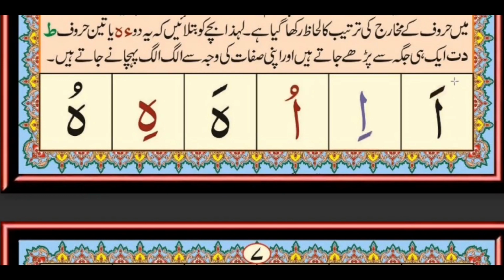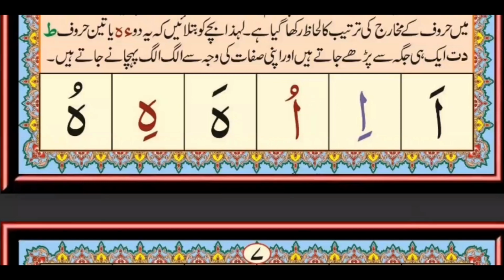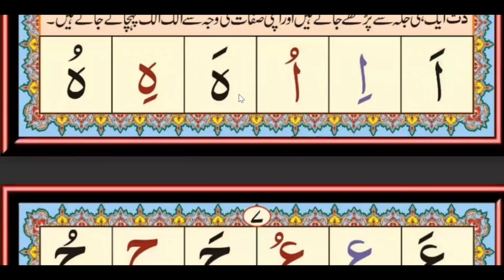So read with me. Hamza Zabar A, Hamza Zair E, Hamza Pesh U. So it will be A E U. And the next letter is Ha. Ha Zabar Ha, Ha Zair Hi, Ha Pesh Hu. So it will be Ha Hi Hu. And when this semicircle shape comes, this rounding shape, Ha, then you read from the bottom part of the throat.